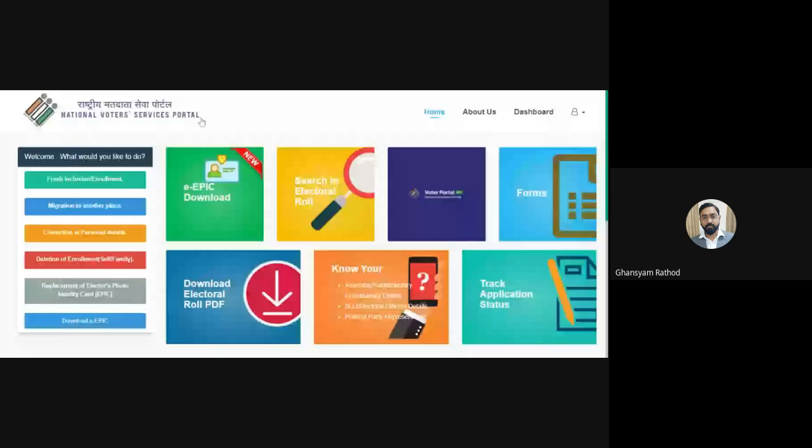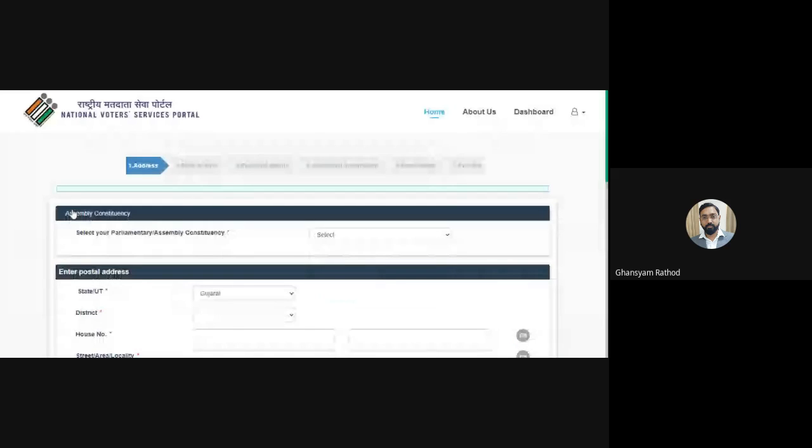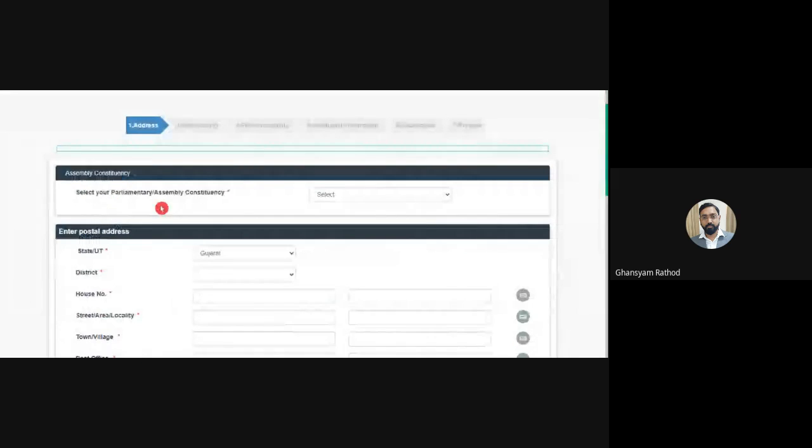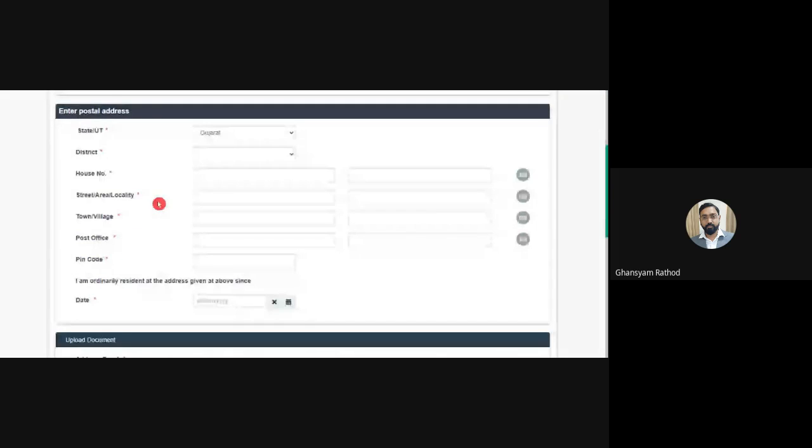Okay. If you do not have your EPIC card, you have to apply, starting from the basic details. You can even enter your profile details over here. One tab over here is fresh inclusion enrollment. When you click on that, you will get this tab. Enter that you reside in India, then enter your state, and then next. Here are the basic details you have to enter one by one.